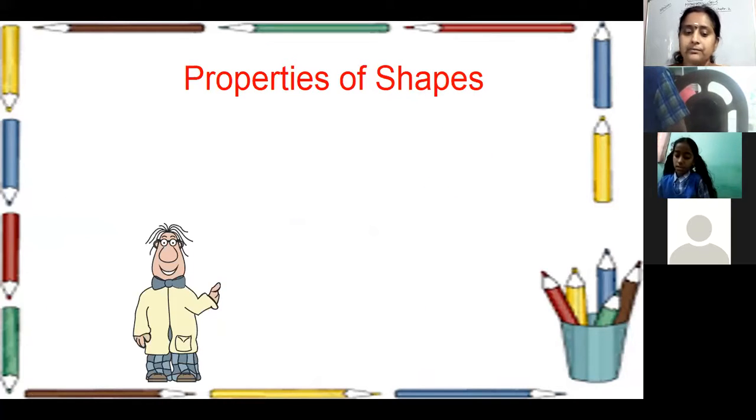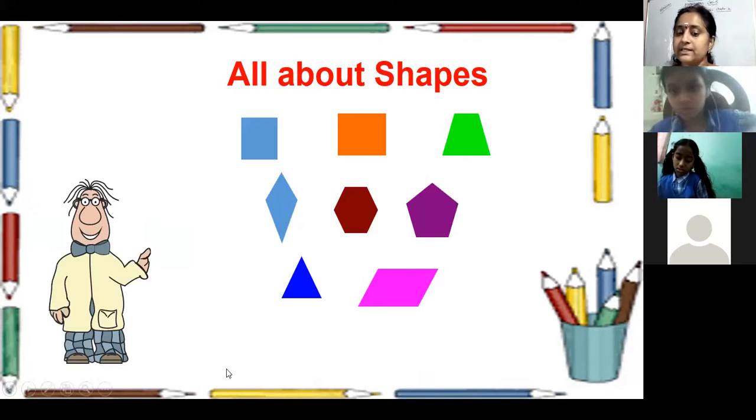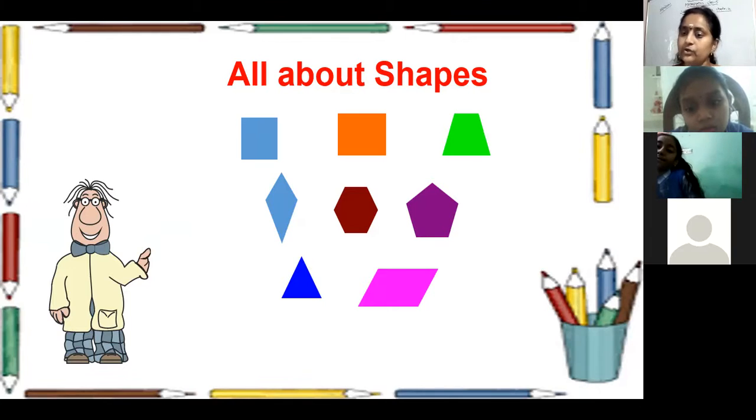Some are having 3 sides, some are having 4 sides, some are having 5 sides. That means more than 4 sides. The shape which is having 3 sides is said to be a triangle. You know that.